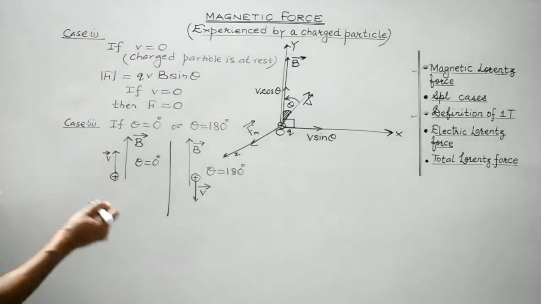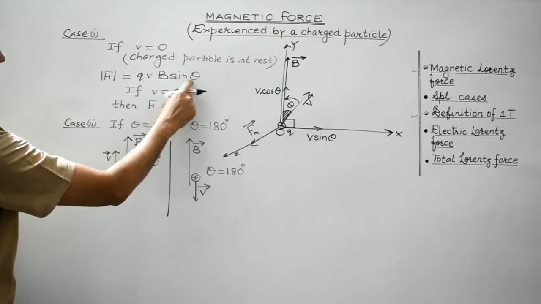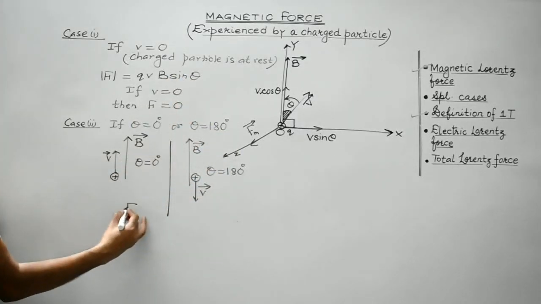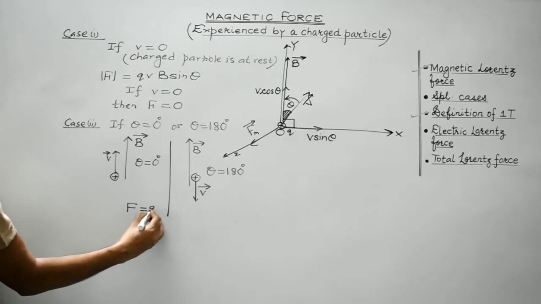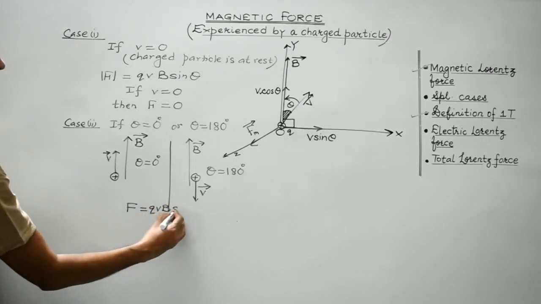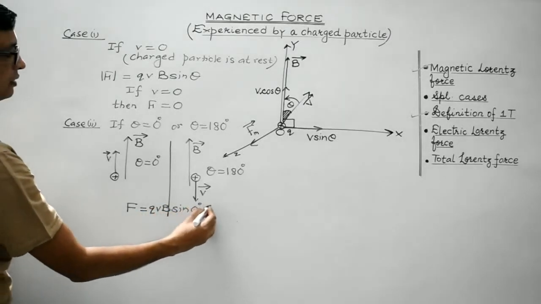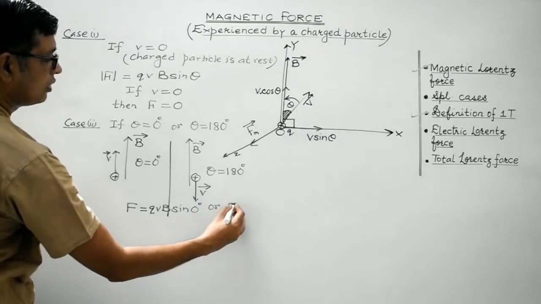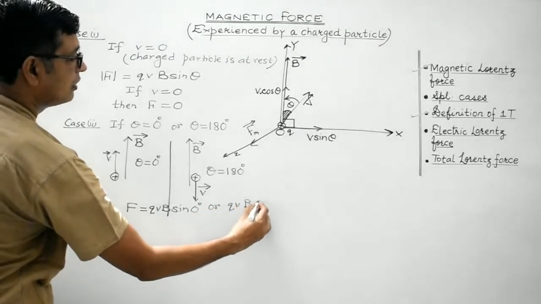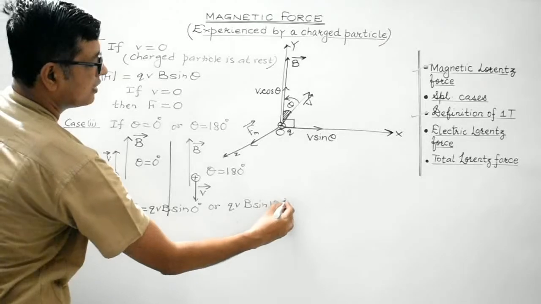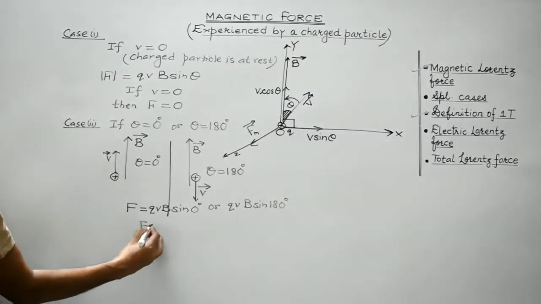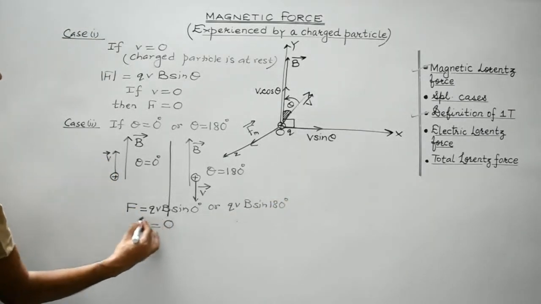So what we get is, if you substitute the value of theta as 0 or 180 degree, what do you get? In both the cases, F would be equal to QvB sine 0 or QvB sine 180 degree. So in both the cases, we will get 0.